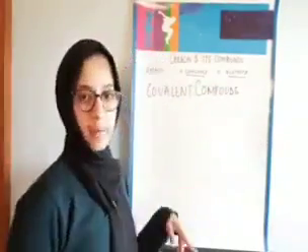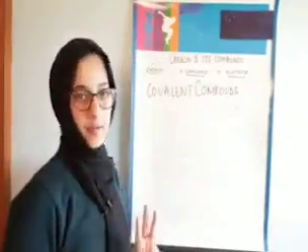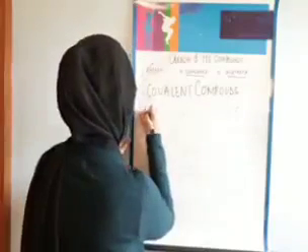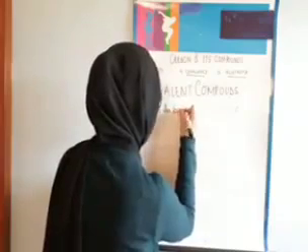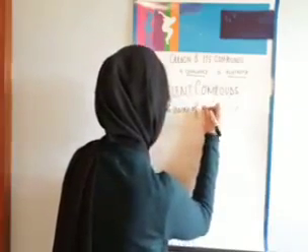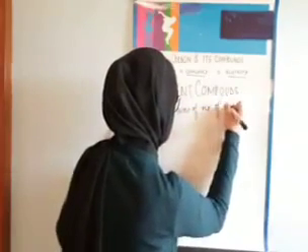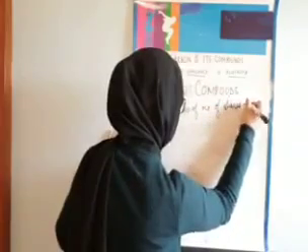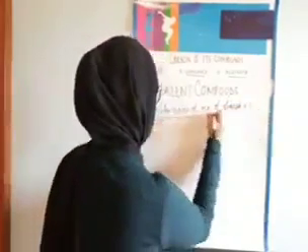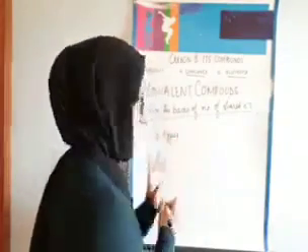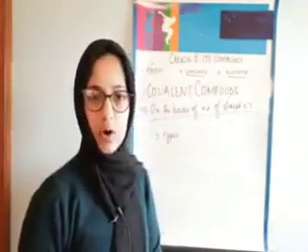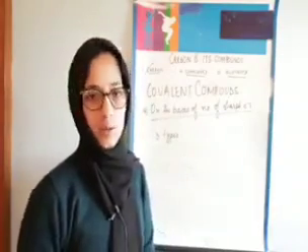On the basis of number of shared electrons, there are three types of covalent bonds. And those three types are simple: single covalent bond, double covalent bond, and triple covalent bond.